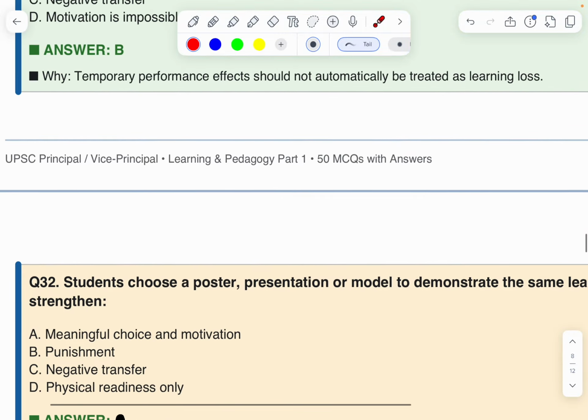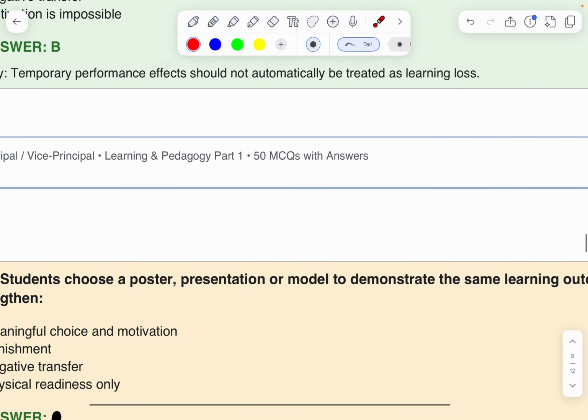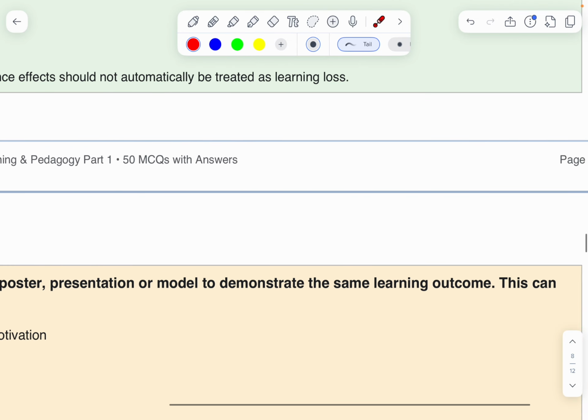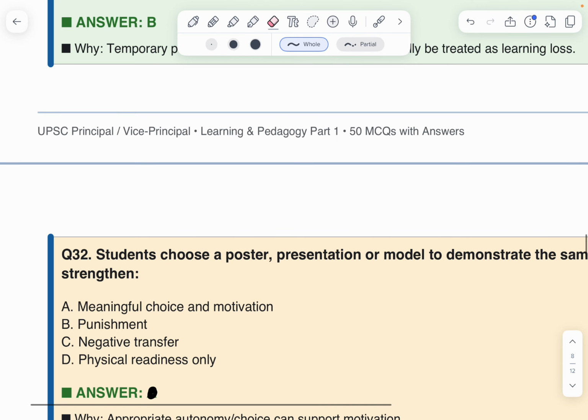Next question. Students choose a poster, presentation, or model to demonstrate the same learning outcome. This can be strengthened by meaningful choice and motivation. This is the right answer. Okay, this is not a punishment. Negative transfer, no. A is the correct option.